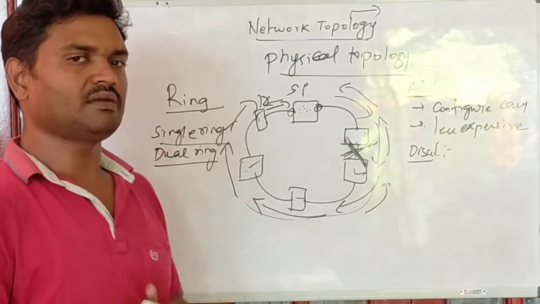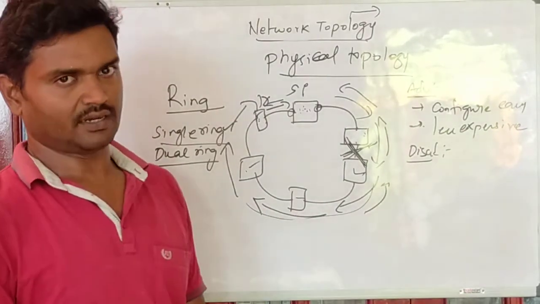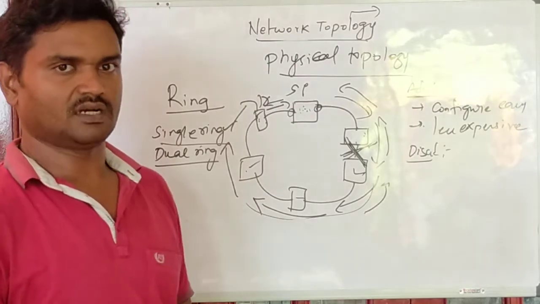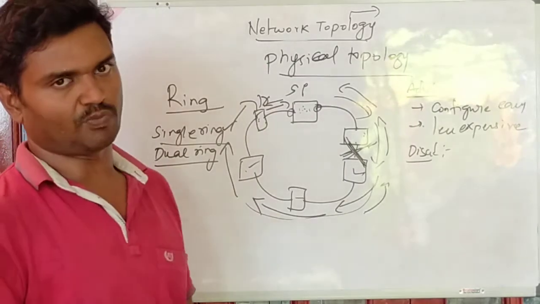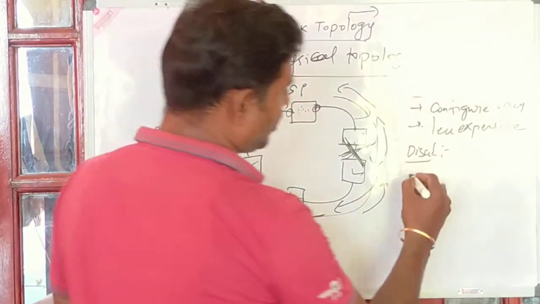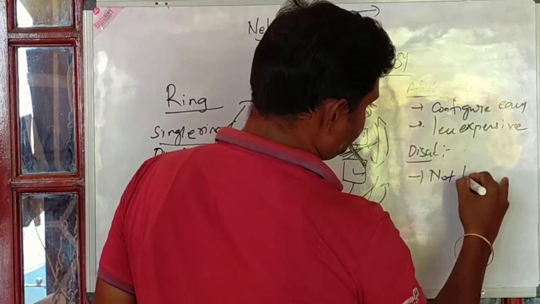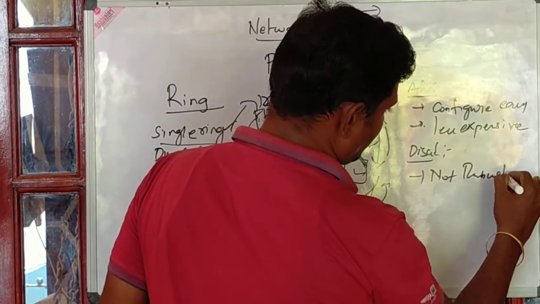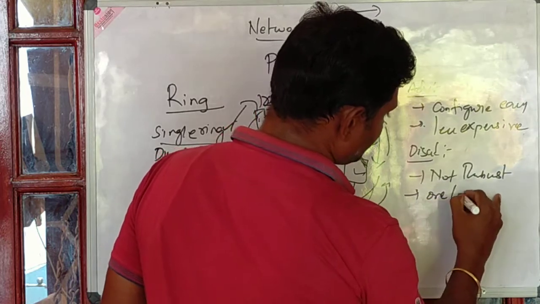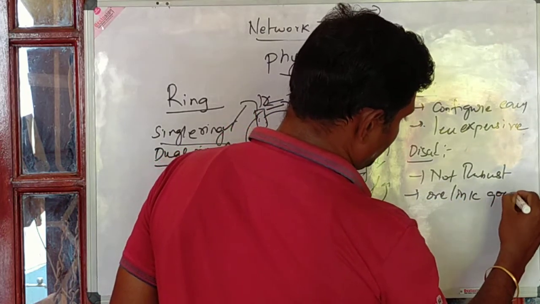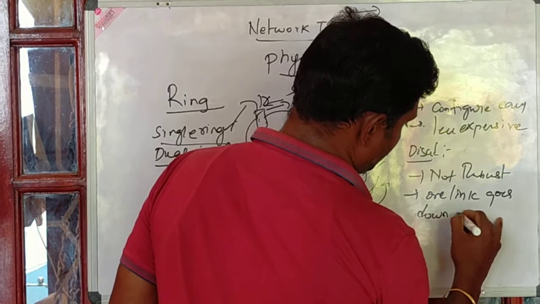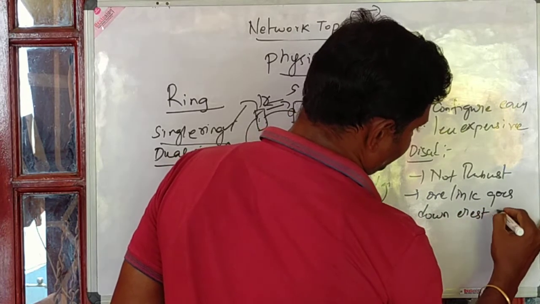The rest of the nodes can be reached only through those links, right? So that is the major disadvantage in case of ring topology. So it is not robust. If one link goes down, the rest of the nodes cannot be reached.